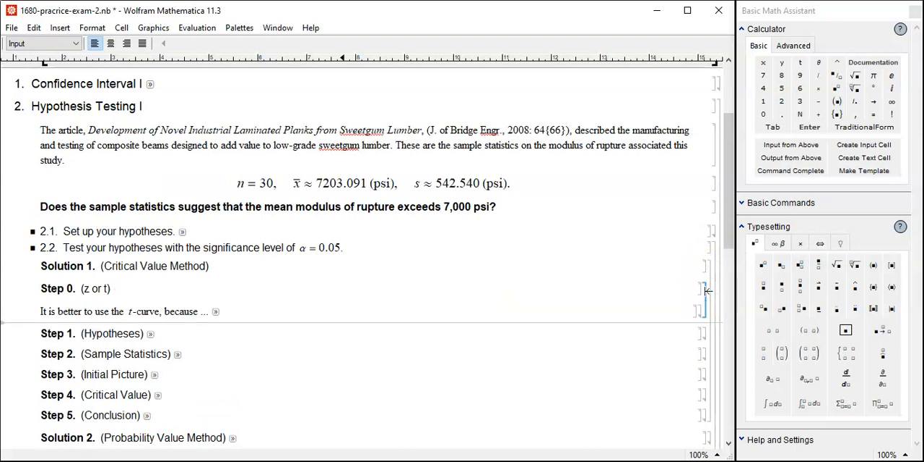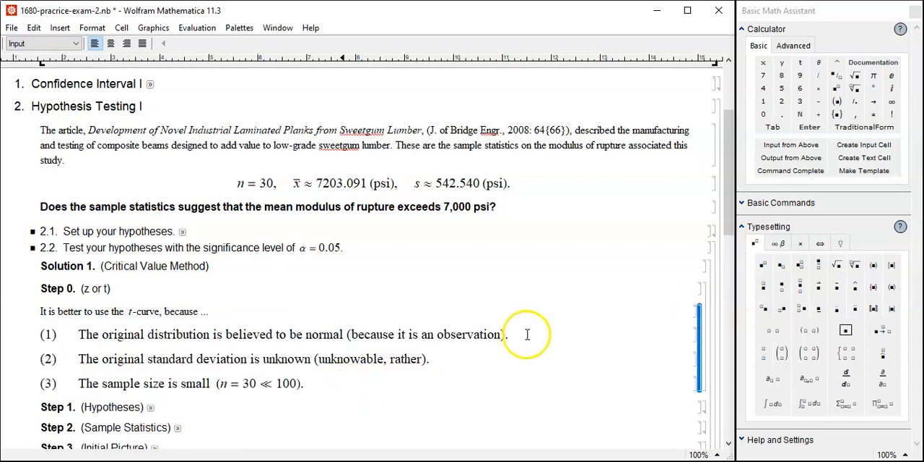Step 0. Is it a t-test or z-test? It's a t-test because the original distribution is believed to be normal. Yeah, it's coming from observation. The original standard deviation is unknown. It's not sigma, it's S, coming from the sample standard deviation. But in this case, it's an observation, so it's unknowable.